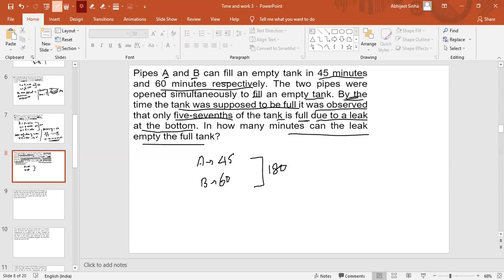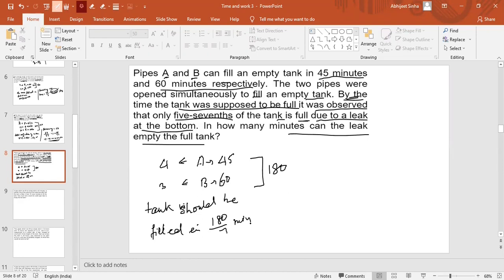And LCM will be 180. As we know, this is 180. So 180 by 45, we will get 4. And here we will get 3. So by the scheduled time, or you can say the supposed time when the tank will be filled, the tank should be filled in 180 by 7 minutes, right? No need to divide it.